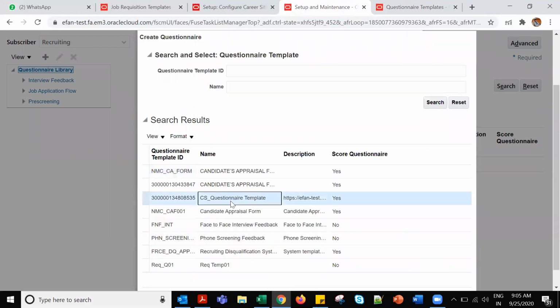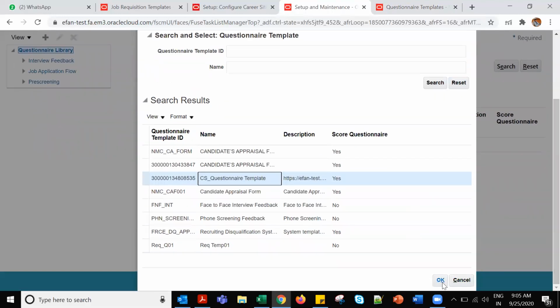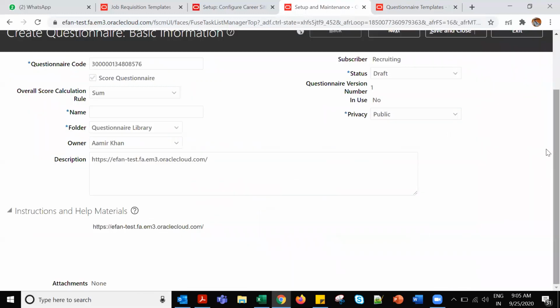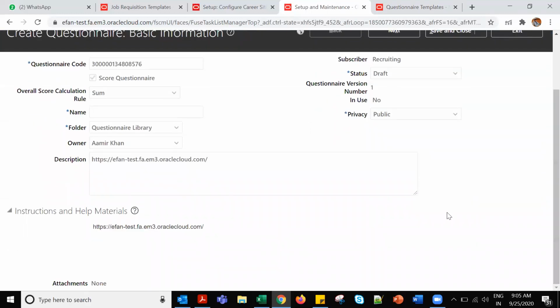CS questionnaire template, yeah, it came. It's taking some time to come. Can we view it under that job requisition page? This one is the template. I'm creating a questionnaire now. So let me create this questionnaire.